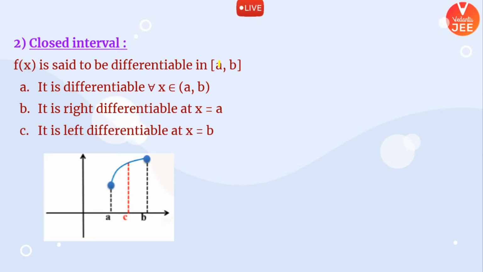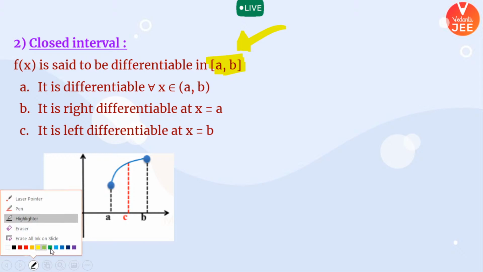अगर वो closed interval देगा, if the question is given like this, it is talking about differentiability in the closed interval A comma closed B. The thing is, the function should be differentiable.